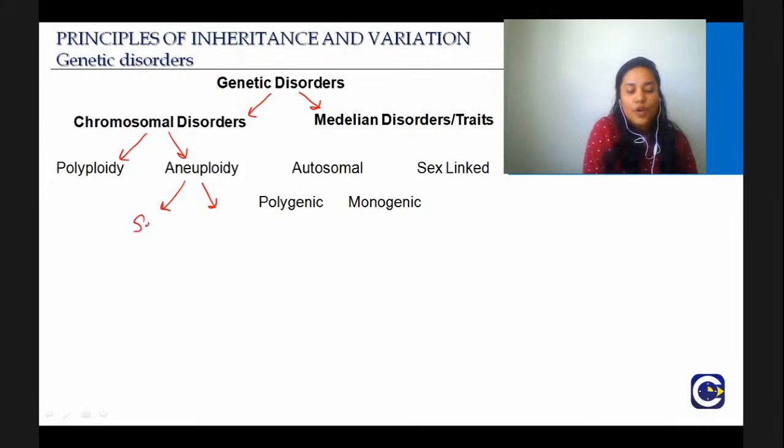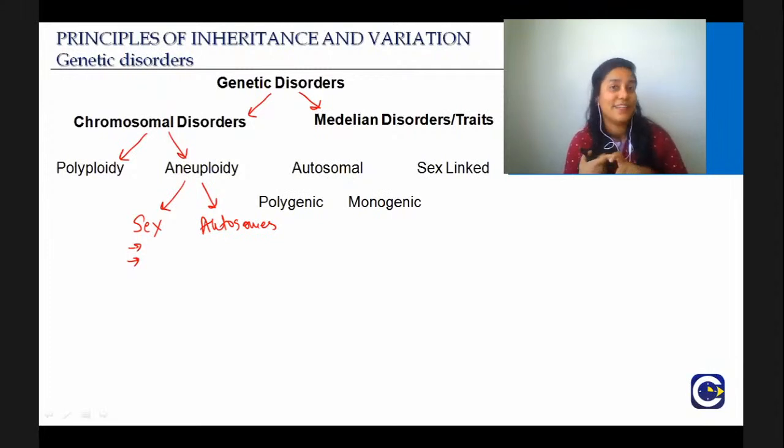We saw aneuploidy of the sex chromosomes and aneuploidy of the autosomes. For the sex chromosomes, we saw Turner syndrome and Klinefelter syndrome. I hope you remember. While I am saying, just try to also remember all those things, okay? And for autosomes, we saw Down syndrome, trisomy of chromosome number 21.